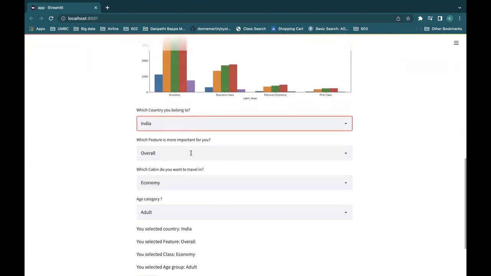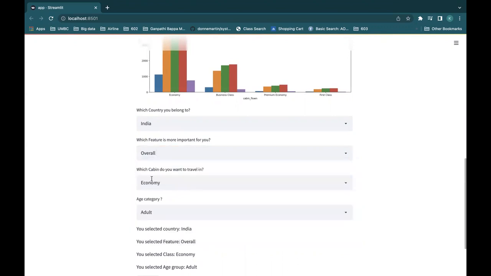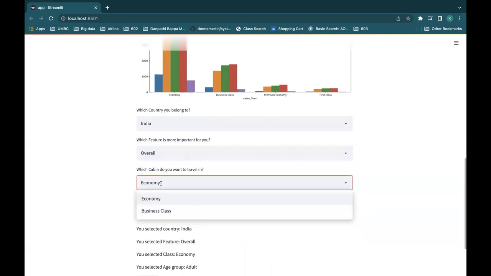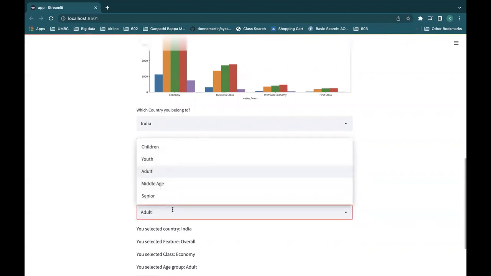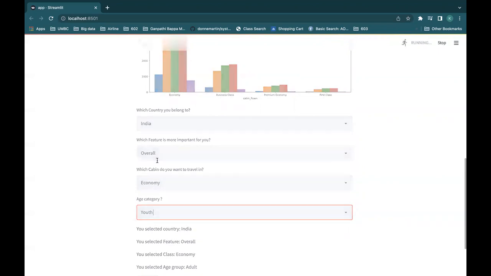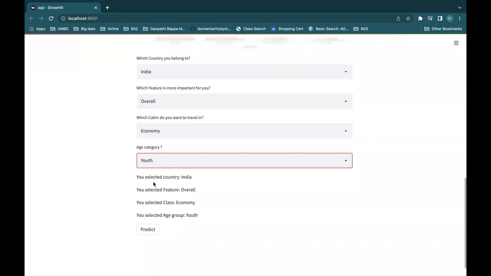Let's keep the overall rating. For class flown, we have two options, so keep economy. For age group, let's change it to youth. Now we can see the selection of the user here: India, overall rating, economy, and youth. Now the user has to click the predict button.